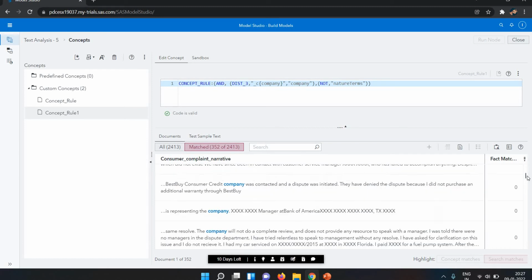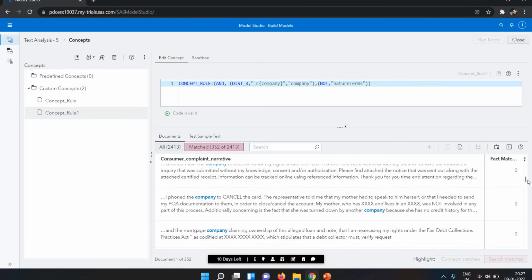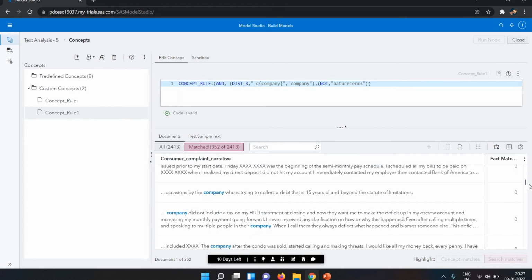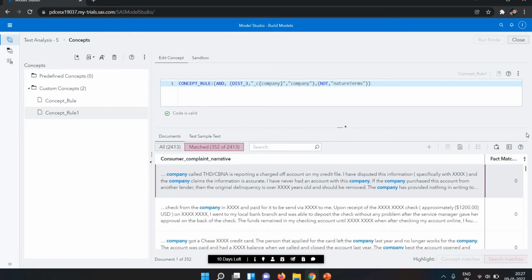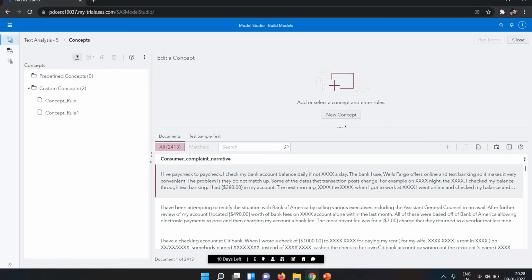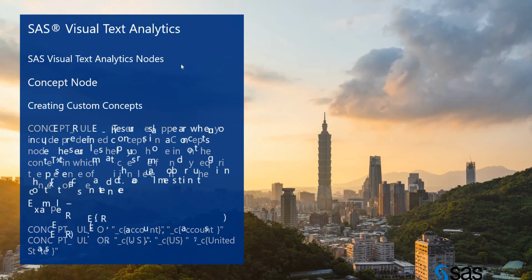So let's see the result here. Let's suppose if their company, phone, the company, it will show according to those particular ones. So this is how we write the concept rule in the concept node. Now let's move on to another one.